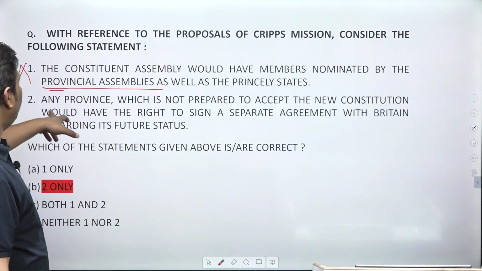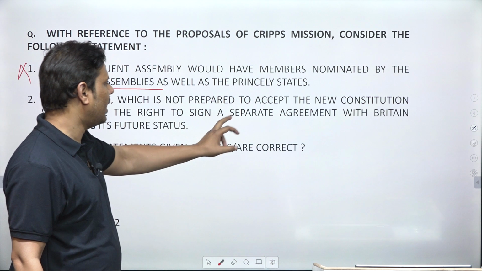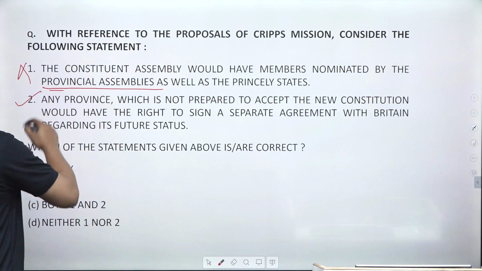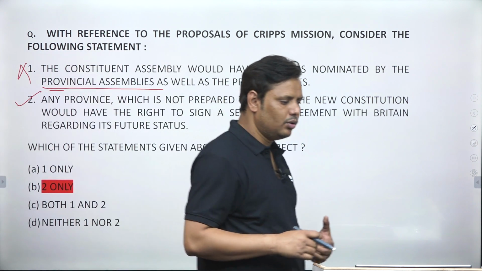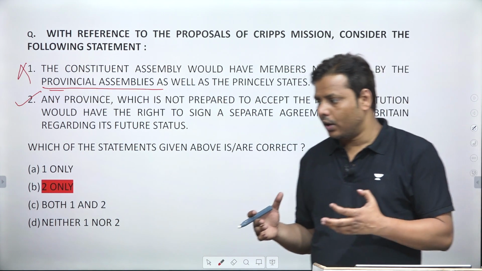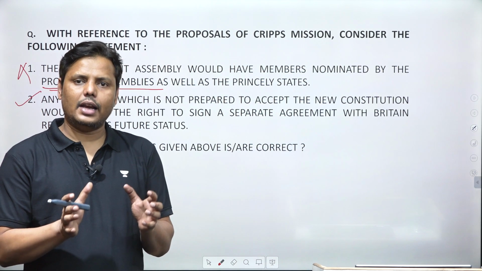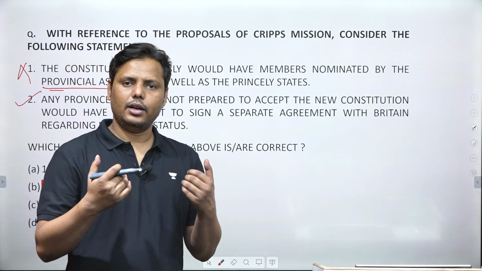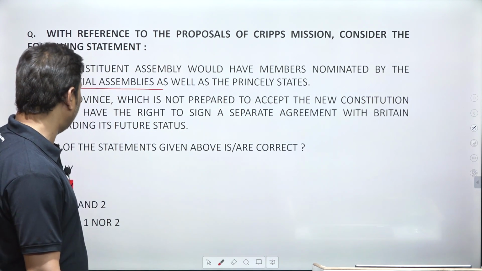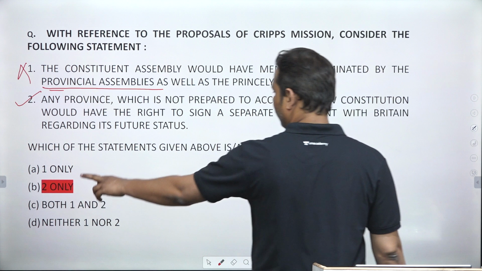The second statement: any province which is not prepared to accept the new constitution would have the right to sign a separate agreement with Britain regarding its future status. This is a correct statement, and you all know that this statement is considered to be the base of India's partition, because from here onwards many sections of India started thinking that if they are not ready to be part of India, they have the right to remain free from this particular condition. So this statement is correct. So only 2 is the right answer. So B is the right answer.